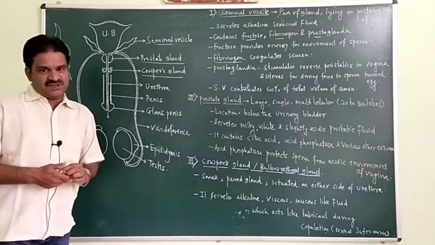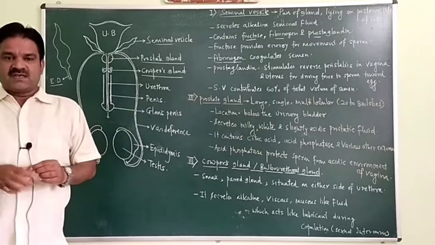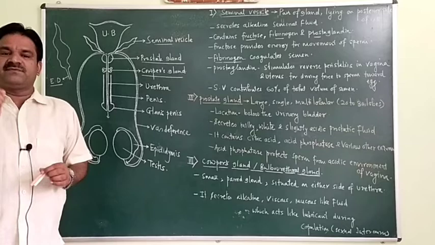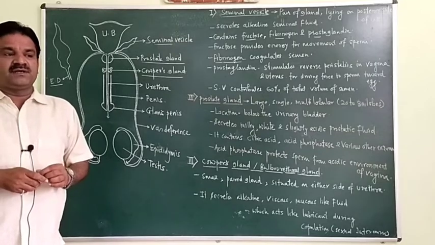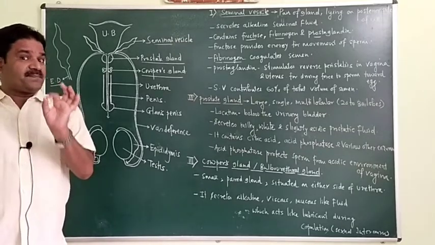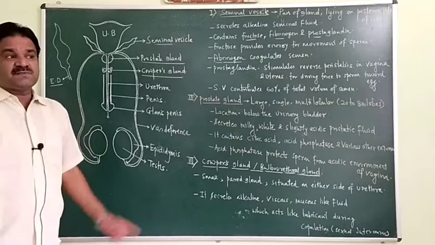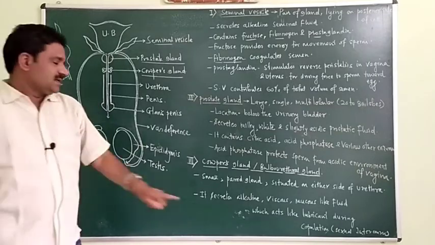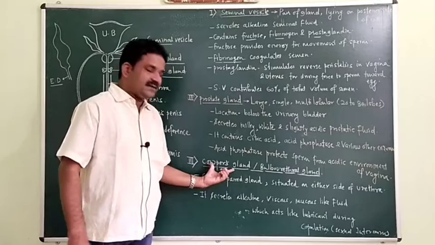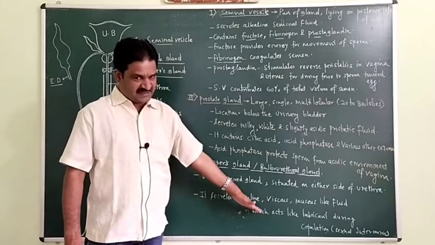Copulation means the sexual intercourse between male and female. During sexual intercourse, the easy penetration of the penis into the vagina takes place due to this lubricant, mucus-like secretion.